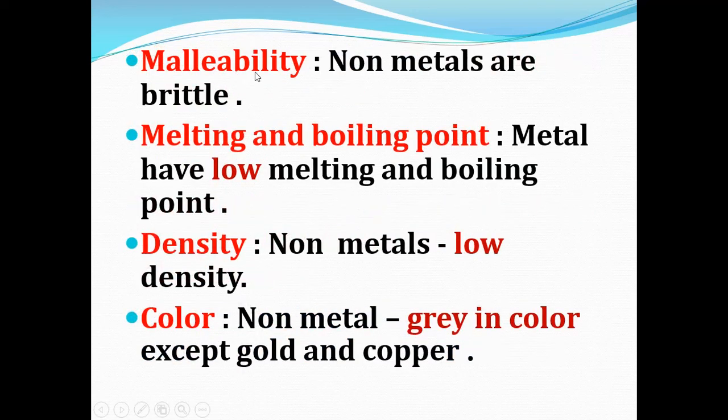Now malleability. Non-metals are brittle. What is meant by brittle? Brittle means non-metals can be easily broken. Then melting and boiling point. Non-metals have low melting and low boiling point. Then density. Non-metals have low density.